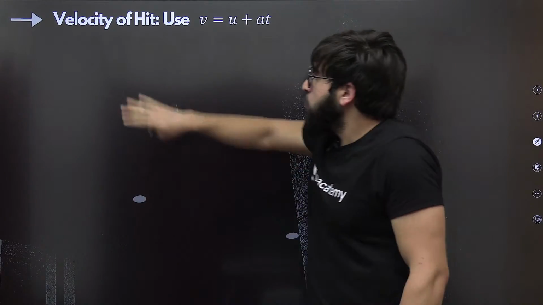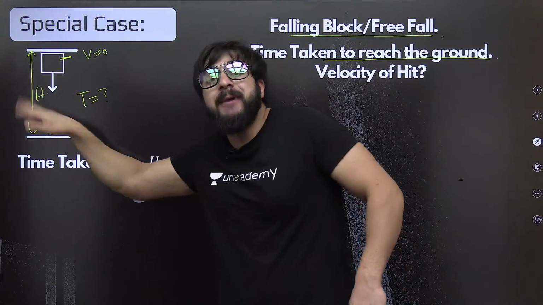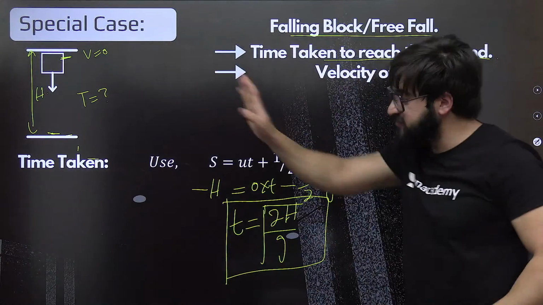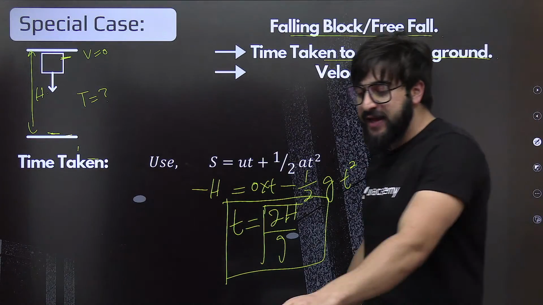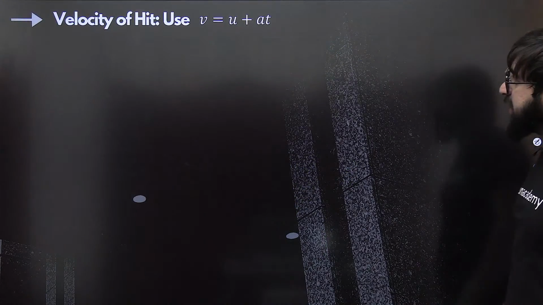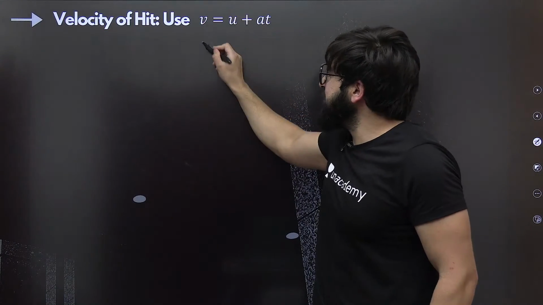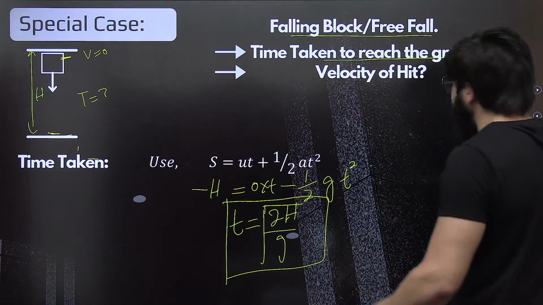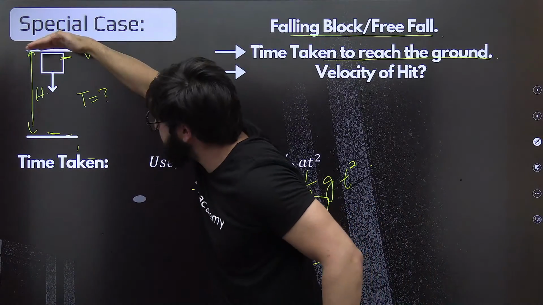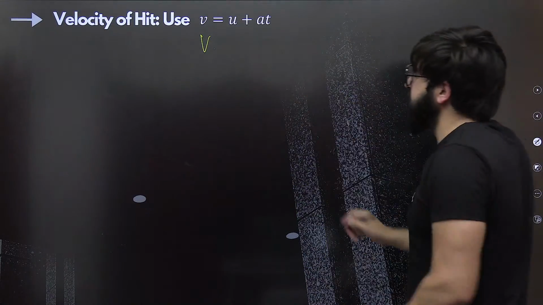Now, what is the velocity of hit? Means at this point, when it is about to hit, how much will its velocity be? That we need to find over here. Can you tell me the value? Come on. Simply use this formula, that's all. So we need to find the final velocity when it is hitting this point. We use the equation from the initial point to the final point.